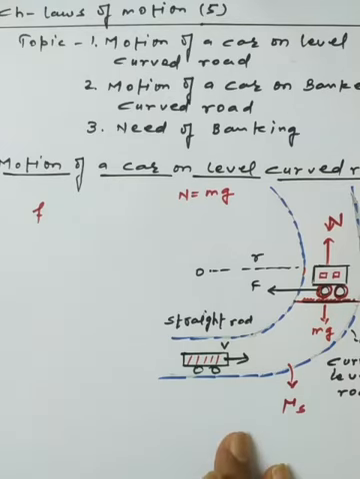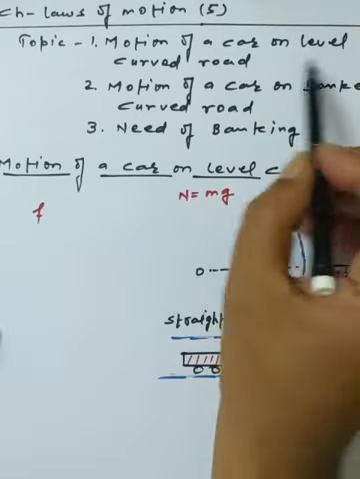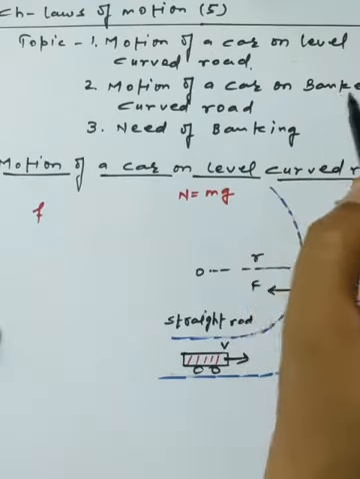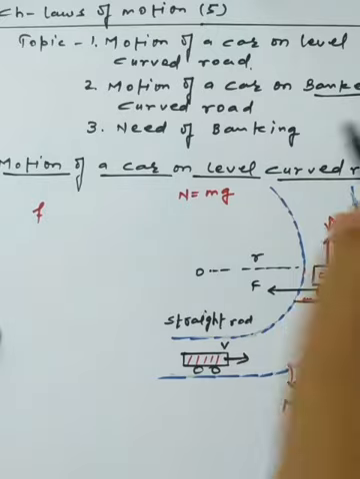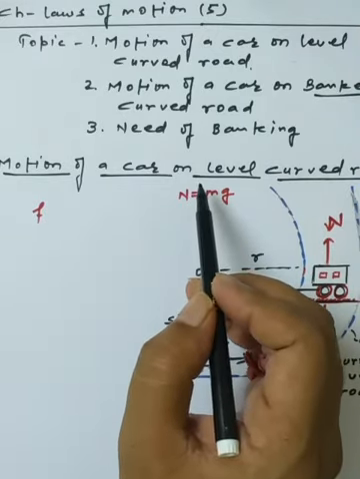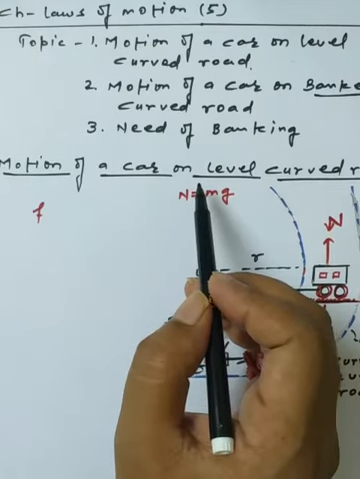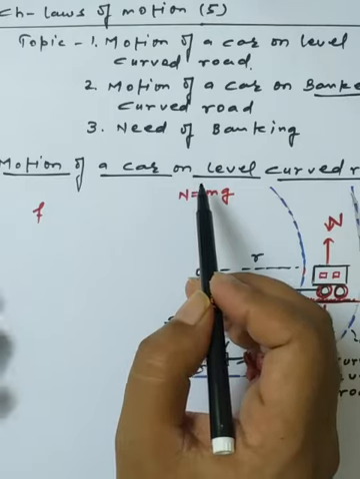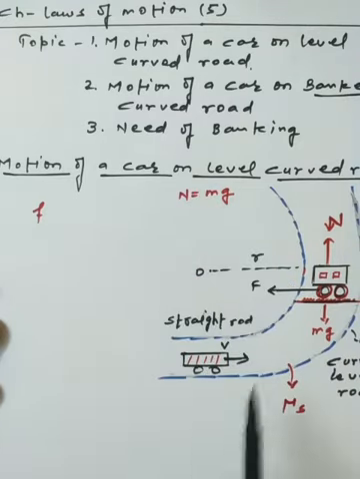Now, dear students, chapter number 5, laws of motion. Today we will discuss the following topics. Earlier we already discussed the motion of a car on a level curved road. Further, I'll take this topic along with a new concept, that is motion of a car on a banked road, along with the need of banking. One more topic we will cover is the bending of a cyclist, that is, from the vertical how much the cyclist leans the cycle so it can easily make the turn on a curved road.